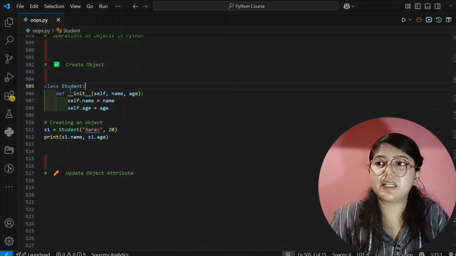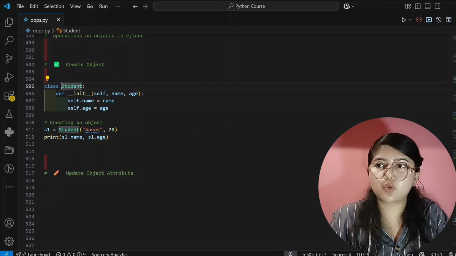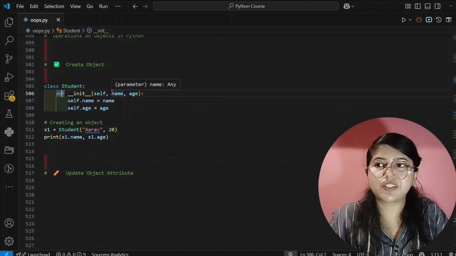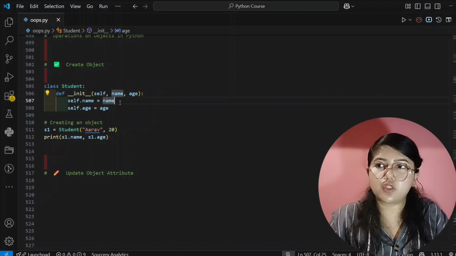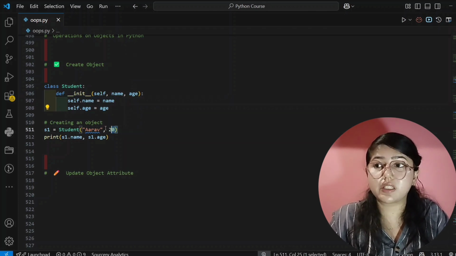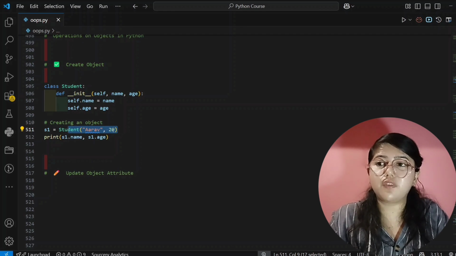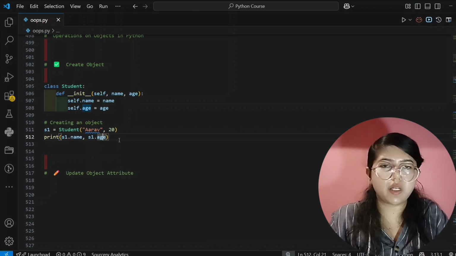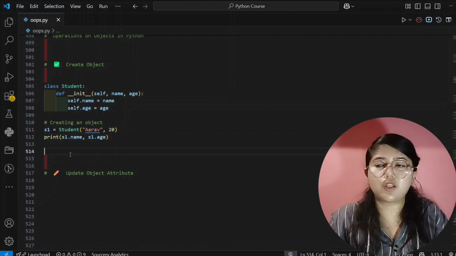See here. Here a class is created, its name is Student. Here we are creating the init method or constructor, and here we are passing two parameters, name and age. And here we are creating two properties for the name and for the age, right? Here we are creating an object, that is s1, and we are passing the data for the name and for the age, and here we are printing object name dot name and object name dot age. Here we are creating only one object.